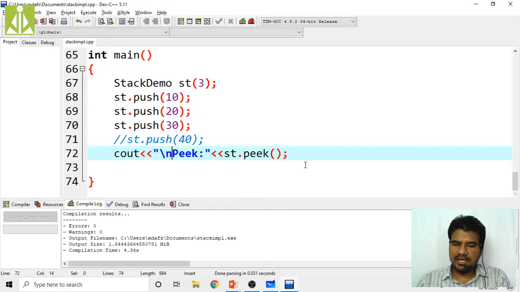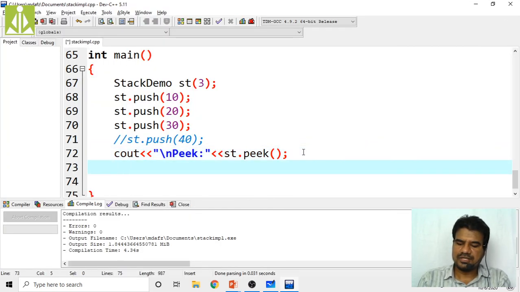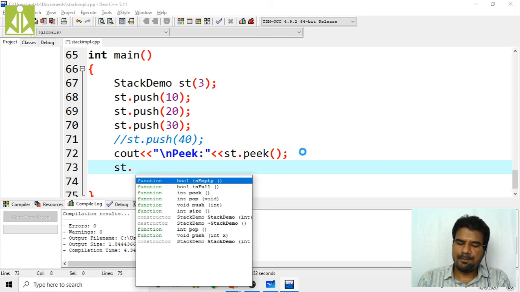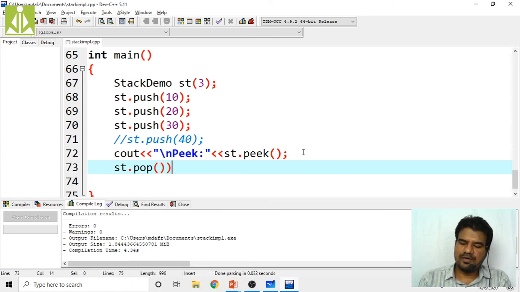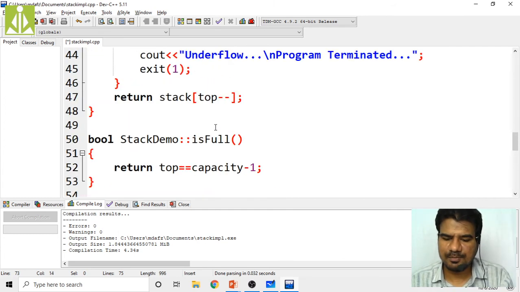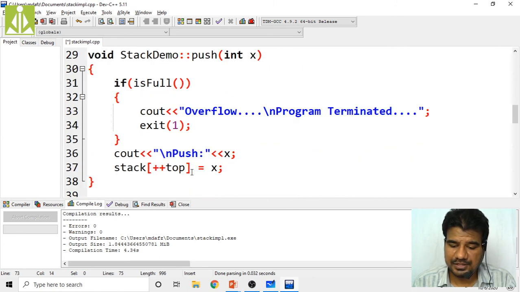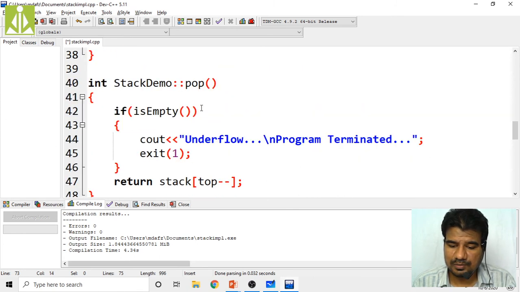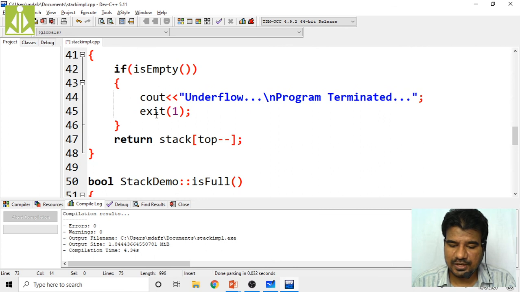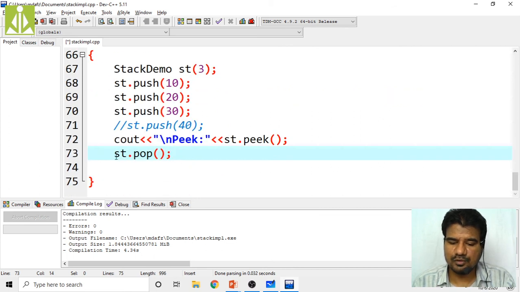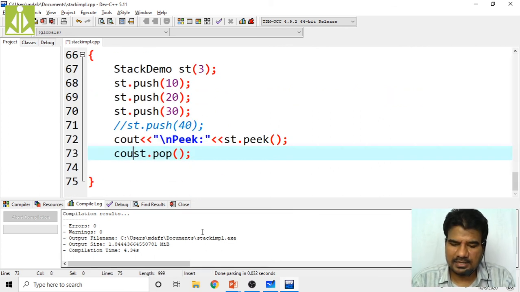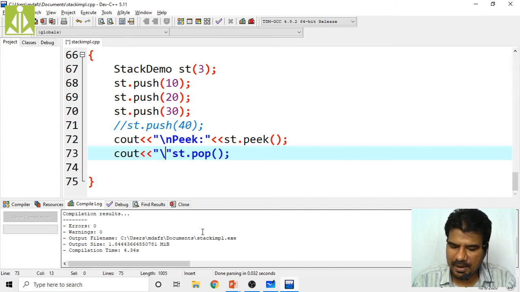Likewise, next thing, I'm performing the pop operation. So st dot pop. So what will this pop do? It will pop the top of the stack only. So it will pop the first element. Here we are performing the pop operation. So no, not push, pop operation. So return stack of, so here we have to print that as an output. cout of, okay, \n.